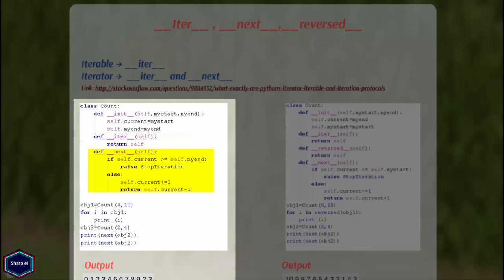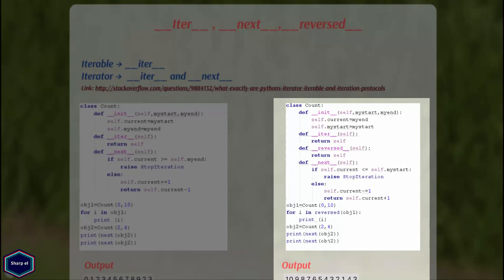My __next__ method returns the next value in the iterator till the current value is equal to the end value, otherwise it raises a StopIteration exception. In main I have created an object of class Count, and in a for loop I am printing each element of the sequence. Similarly, I can iterate over my object using the next method.